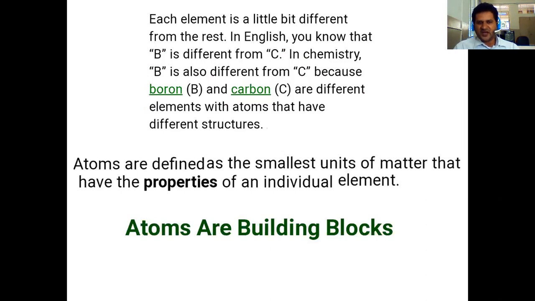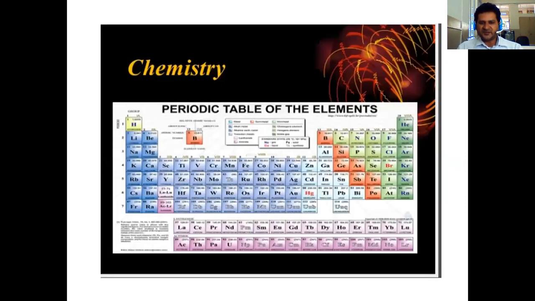Different types of atoms are the building blocks of different types of molecules in terms of elements. If you see the periodic table, there are about 118 elements. For example, hydrogen, lithium, sodium in the first column. These are columns, these are rows.